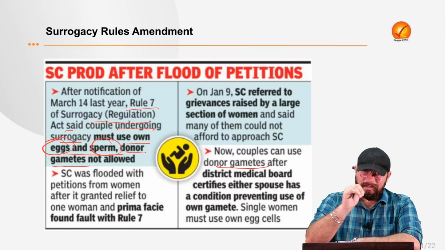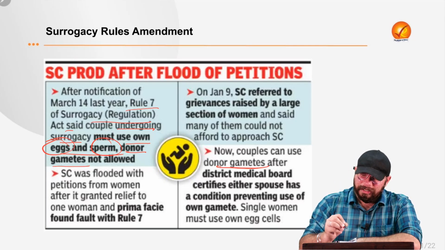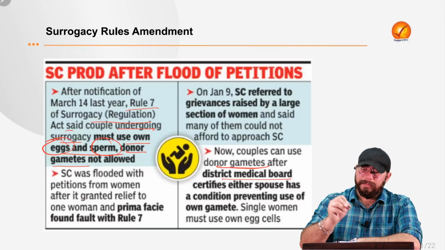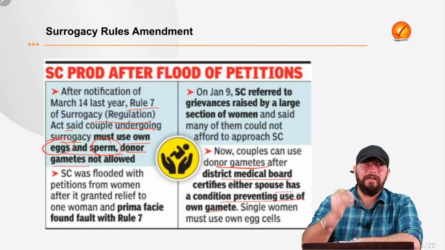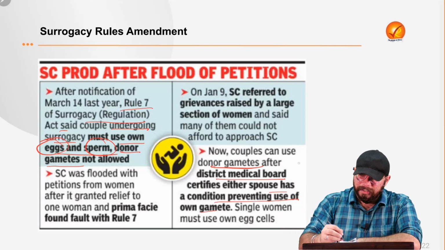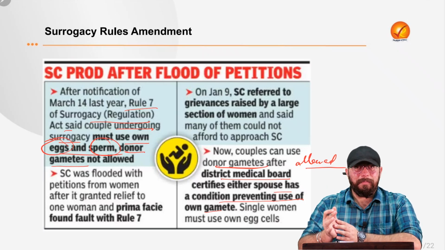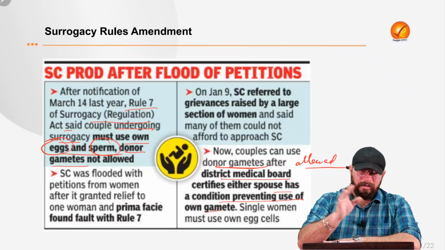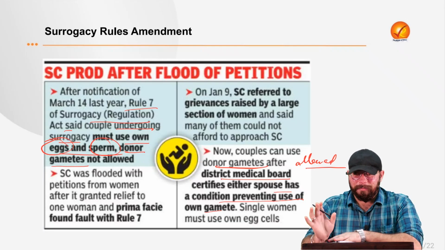But now the central government has amended the rules and said that if the district medical board certifies that either spouse has a condition preventing use of their own gamete, then donor gametes can be allowed, right? So donor gametes are now allowed under the surrogacy rules. This is what the new rules amendment says.